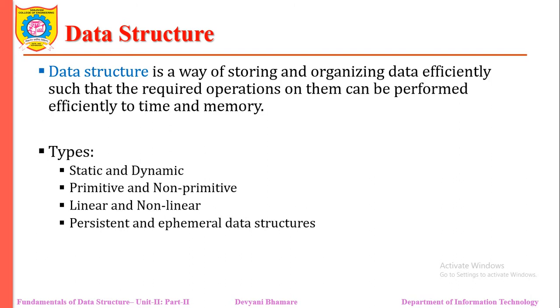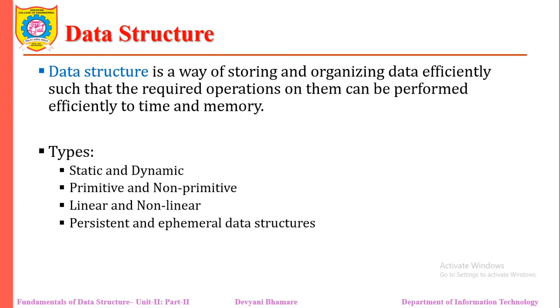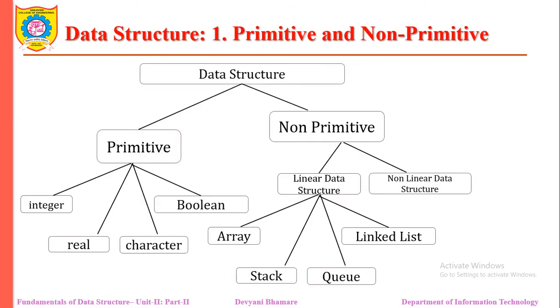We have seen that a data structure is the way of storing and organizing the data efficiently such that the required operations on them can be performed efficiently based on time and memory. So these are the four basic types of data structure: static and dynamic, primitive and non-primitive, linear and non-linear, persistent and ephemeral. Let me start with the basic one, the primitive and the non-primitive data structure.